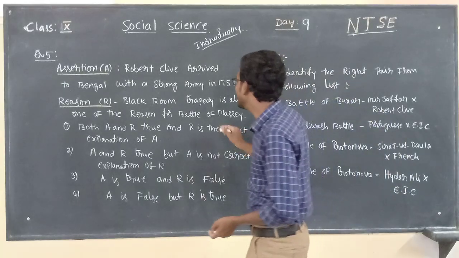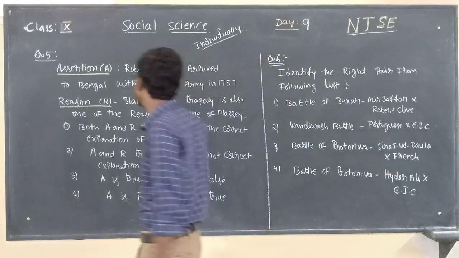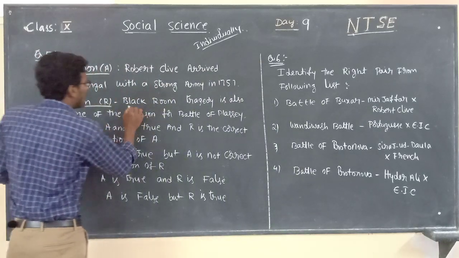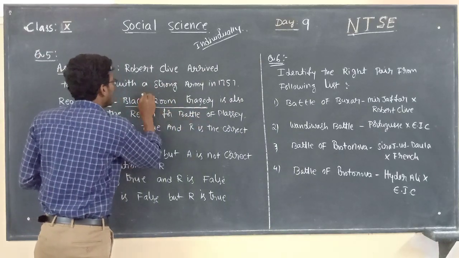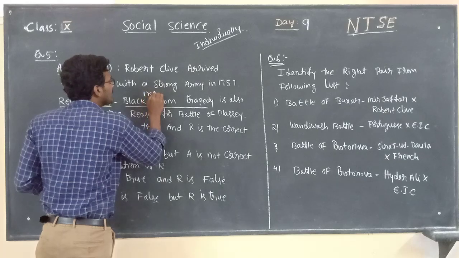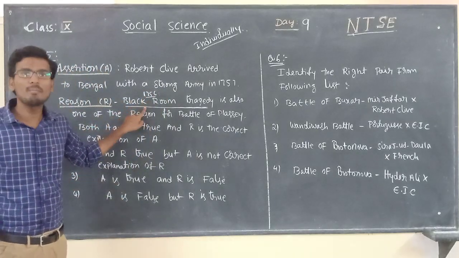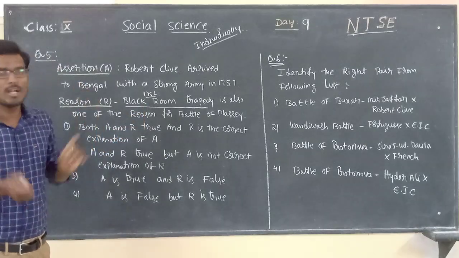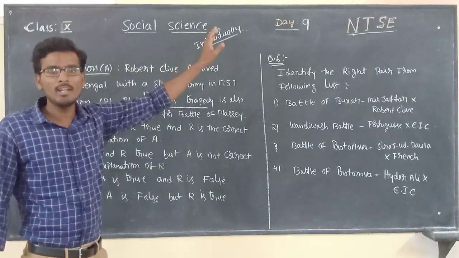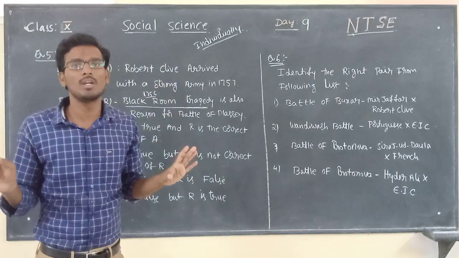Black Room tragedy happened in 1756. So the second statement is also correct. Now the second step is completed: we read the statements individually.